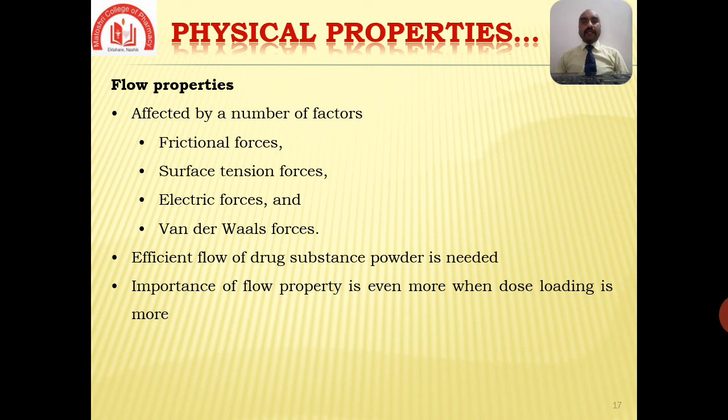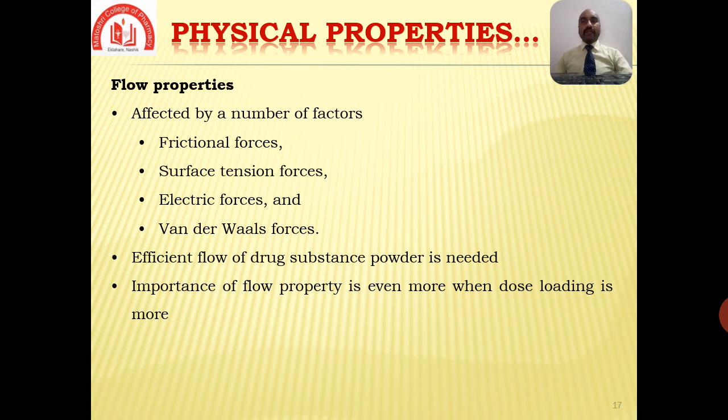The main reason behind inclusion of this parameter in pre-formulation is its linkage with other physical parameters like hygroscopicity and particle size as well as the shape of particles. The importance of flow property is even greater when dose loading is more.